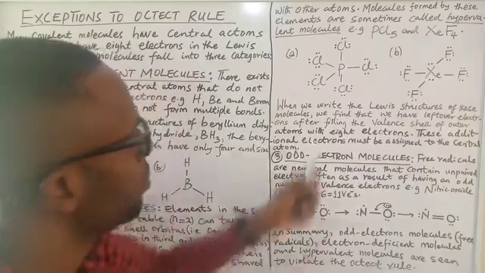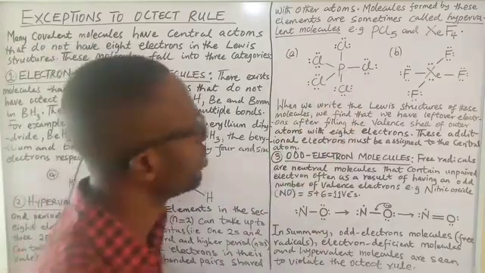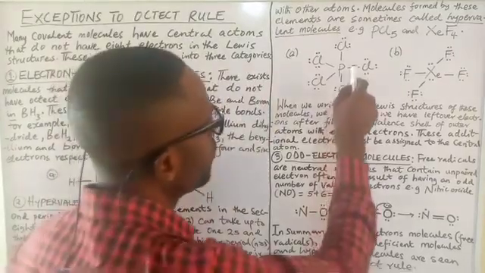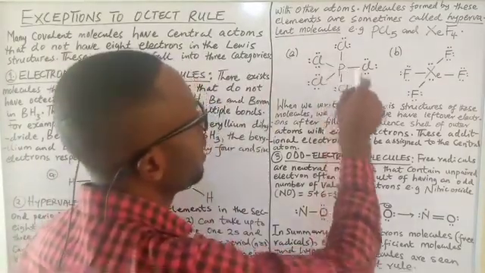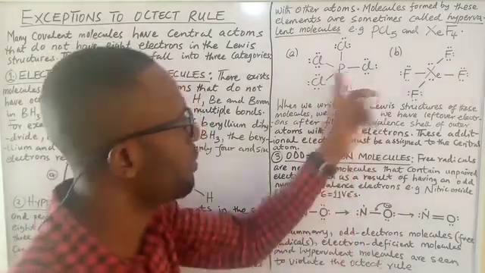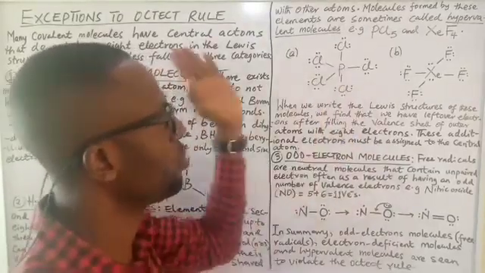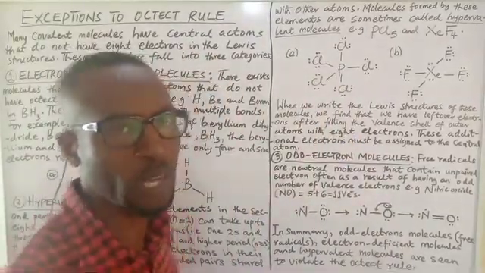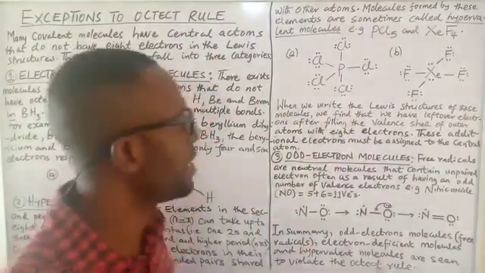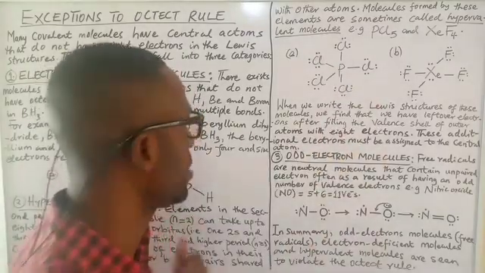If you look at the structure of phosphorus pentachloride, you discover you have 2, 4, 6, 8, 10 electrons in the 5 bonds around phosphorus. You see it? So this is an exception to the octet rule, because in the octet rule we're expecting to have 8 valence electrons, but here we have 10. And this is because of what I just explained.